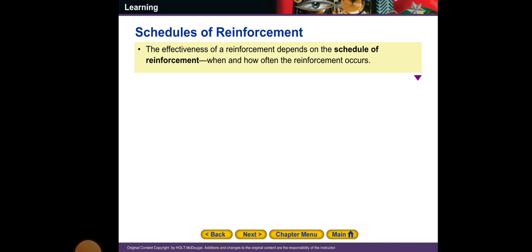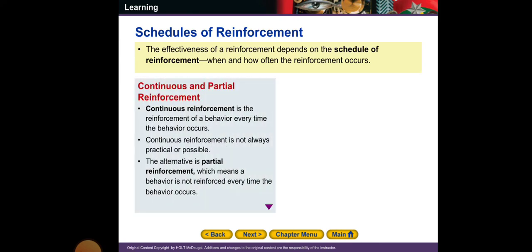So schedules of reinforcement: the effectiveness of reinforcement depends on a schedule of reinforcement, when and how often the reinforcement occurs. So we will talk about this in more detail